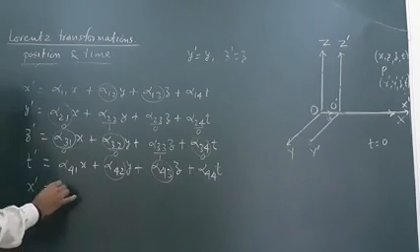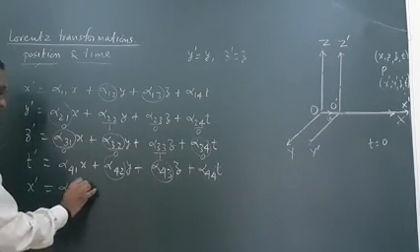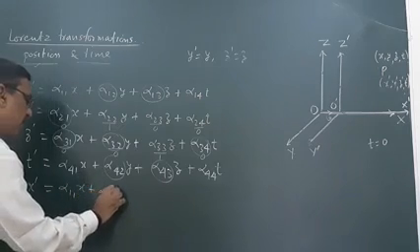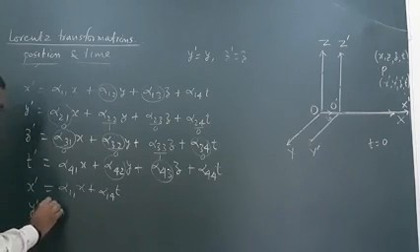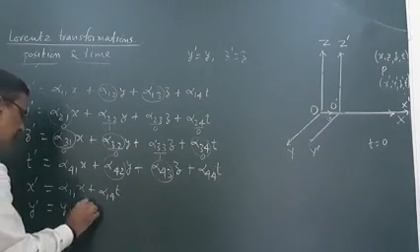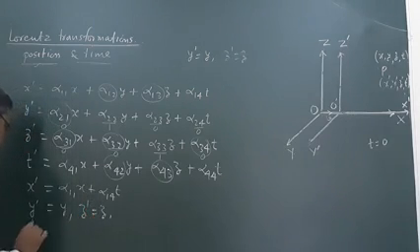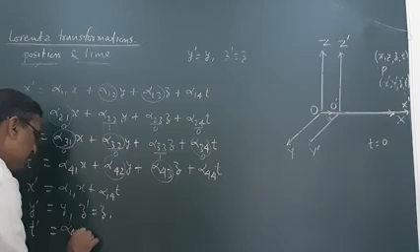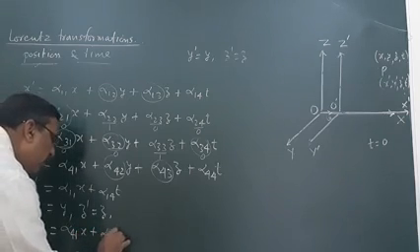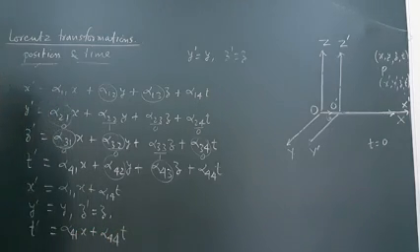X dash is equal to alpha 1 1 x plus alpha 1 4 t and y dash is equal to y and z dash is equal to z and t dash will be equal to alpha 4 1 x plus alpha 4 4 t.